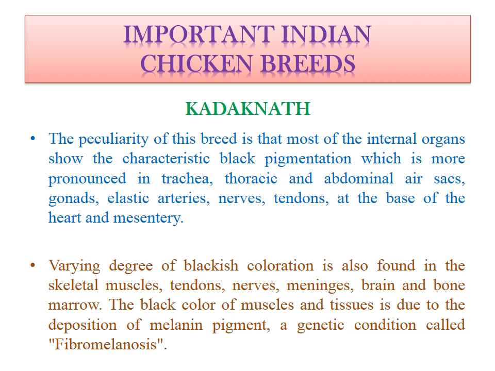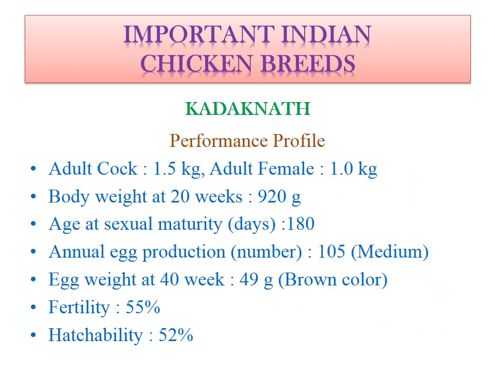Why is this blackish color there? It is because of the deposition of melanin pigment, a genetic condition called fibromelanosis. So due to the pigmentation of this melanin pigment, there will be blackish color all over the body, plumage as well as skin, meat and their internal organs.